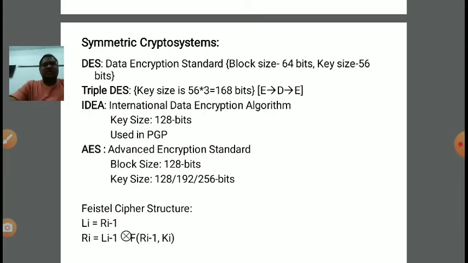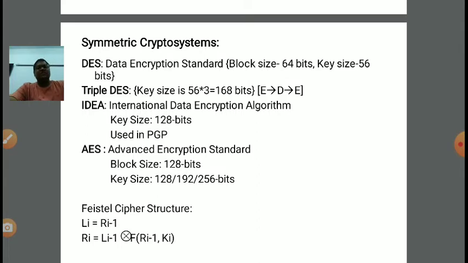So now we are discussing a symmetric crypto system, and the structure used in DES, Data Encryption Standard, is popularly named the Feistel cipher structure. It means how the internal processing goes on while using DES to convert plain text into cipher text. The plain text should be in the form of blocks of size 64 bits, and the key should be of size 56 bits, right?